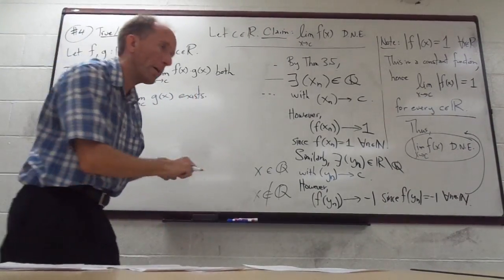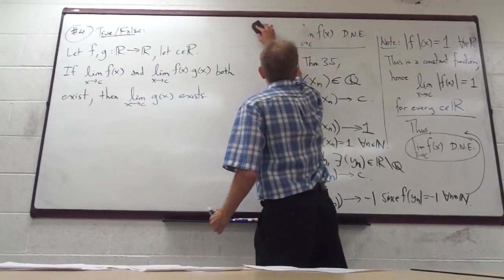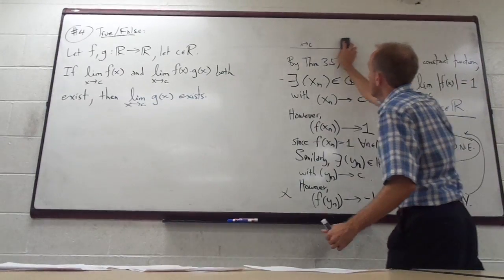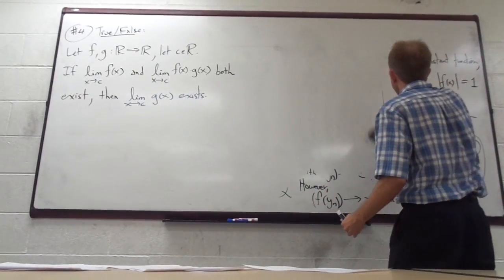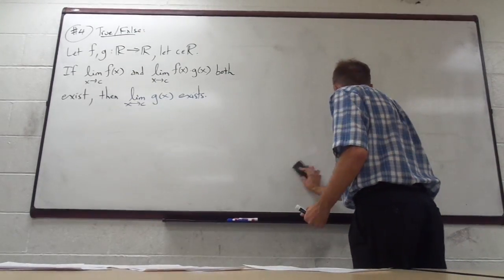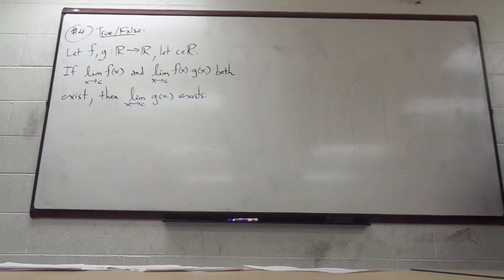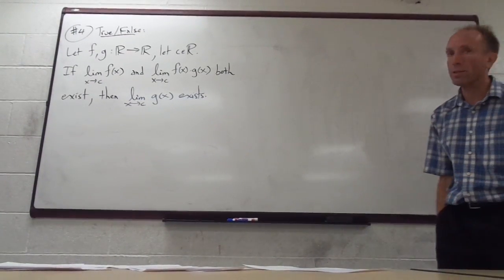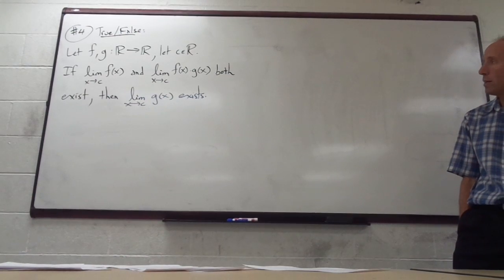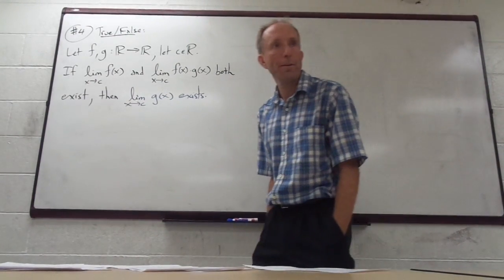I'll let you think about it for a minute while I erase the rest of the board. So the limit of f of x exists, and the limit of f of x times g of x exists. The question is, does that mean that the limit of g of x exists?